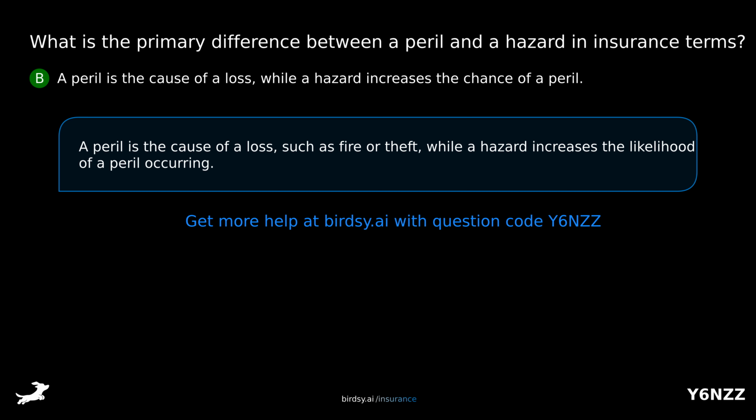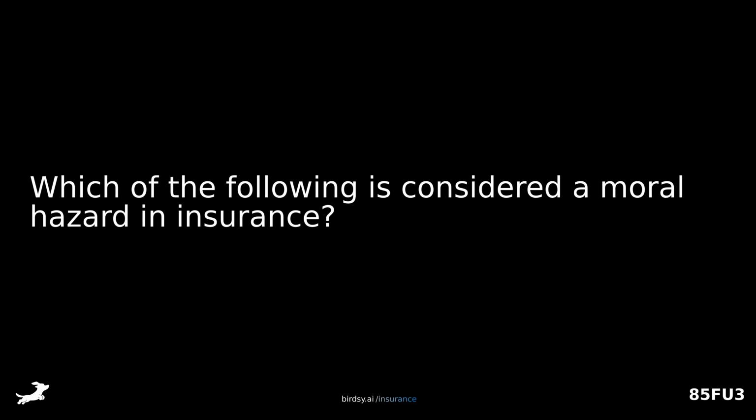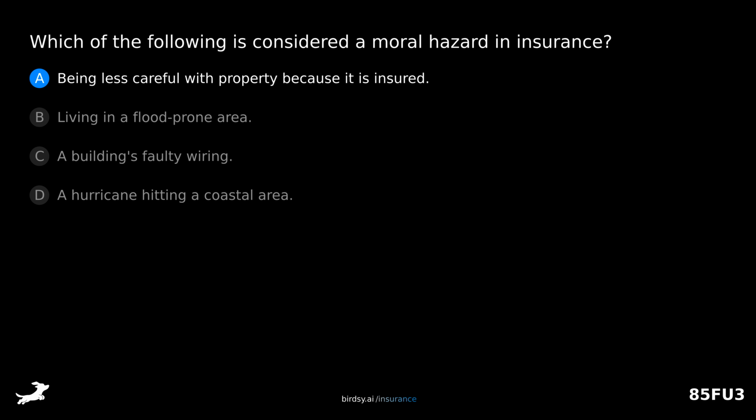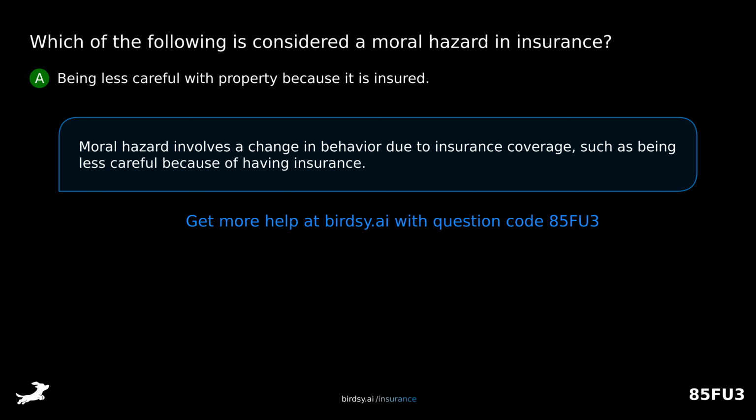Which of the following is considered a moral hazard in insurance? Is it A, being less careful with property because it is insured? B, living in a flood-prone area? C, a building's faulty wiring? Or D, a hurricane hitting a coastal area? The answer is A, being less careful with property because it is insured. Moral hazard involves a change in behavior due to insurance coverage, such as being less careful because of having insurance.